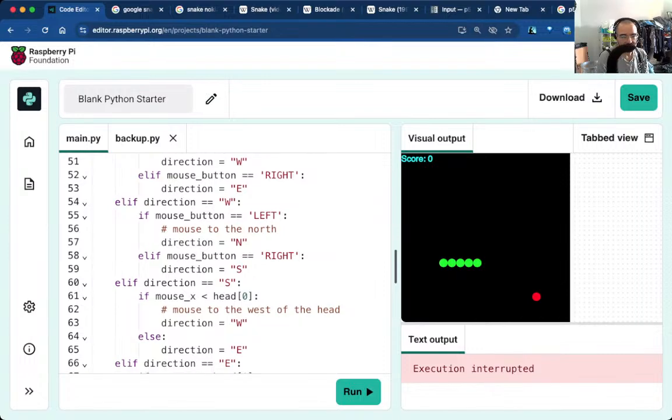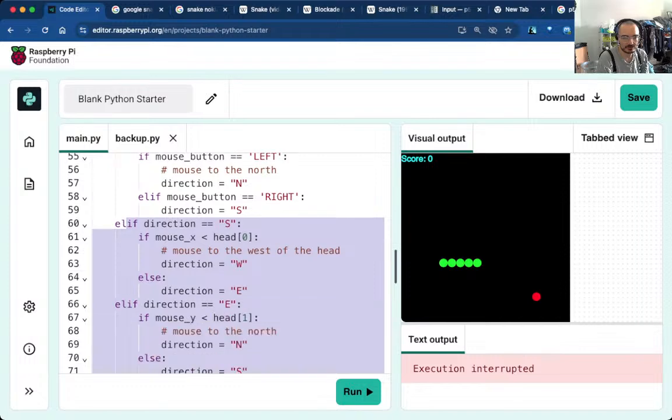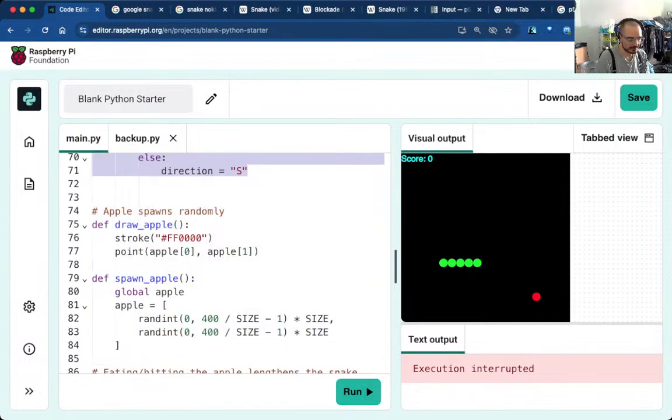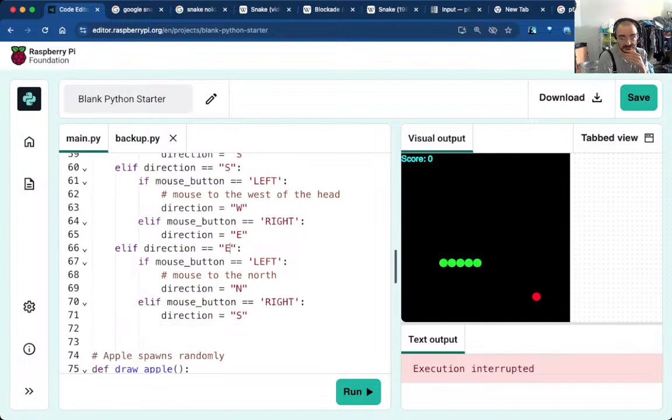So, and then I've got this, right? Same deal, I've got the vertical, I've got the horizontal. I'm just going to take it right here and then take all of those, remove them and paste the new one, except now I'm doing south and east, but it's the same principle. Let's see if that works.